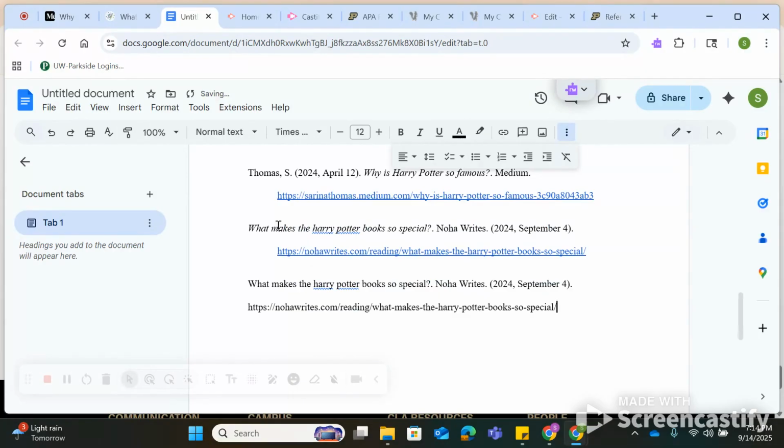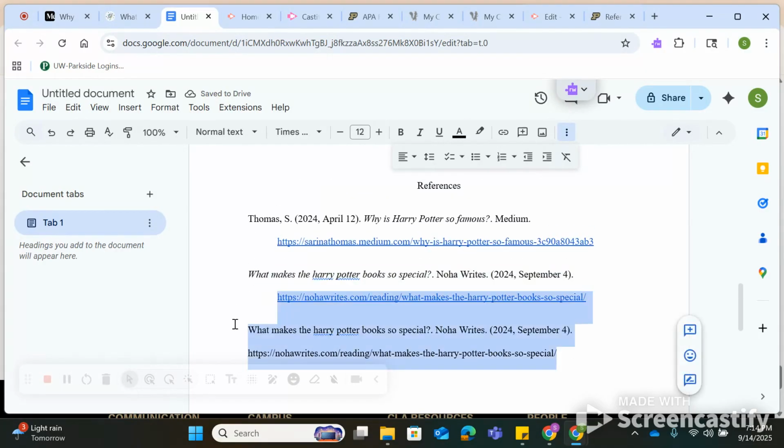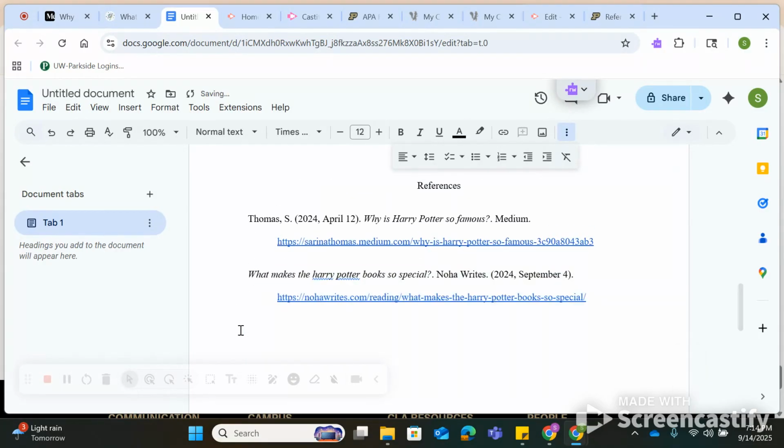So be careful. Don't do what I did. Make sure you do a normal paste, not paste without formatting, because yes, this should be italicized. But hey, don't worry, I caught it. You can catch it too.